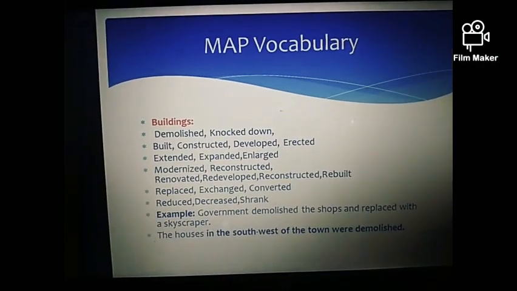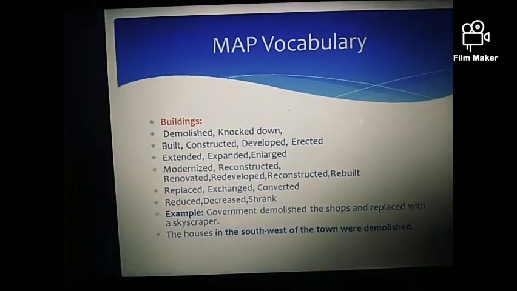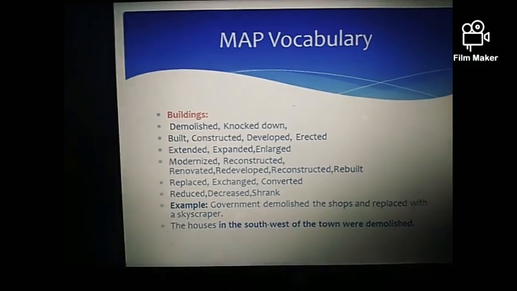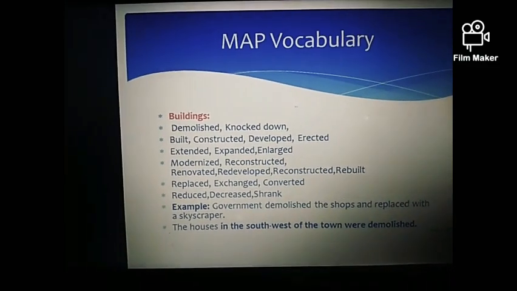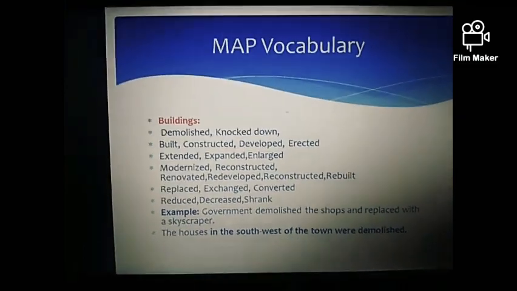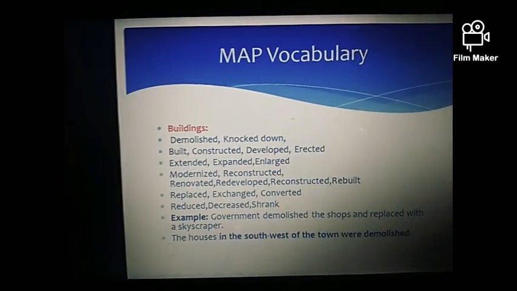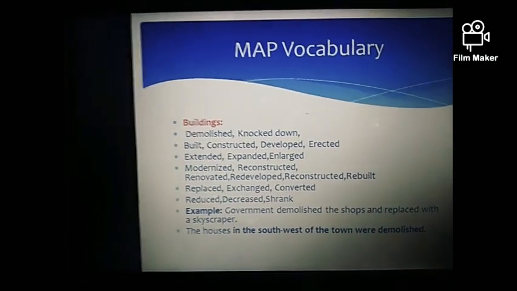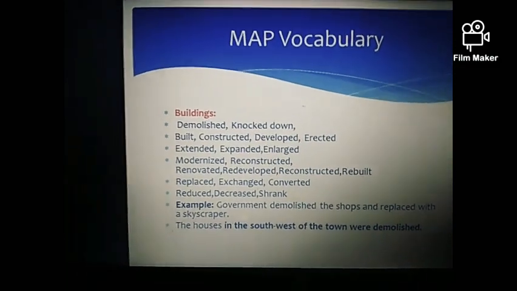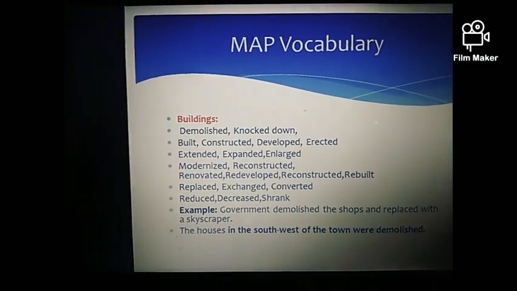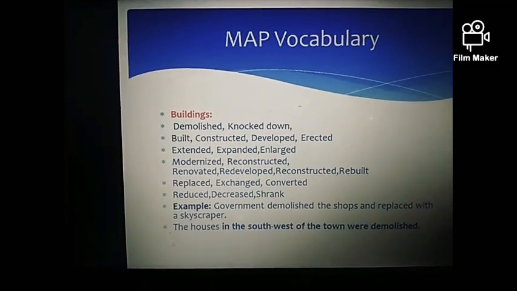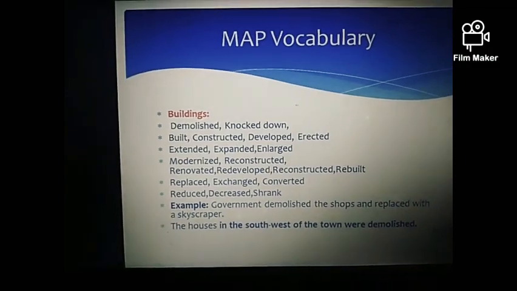Then next one is replaced, exchanged or converted. That means, for example, initially there was a park, but now it was replaced with the swimming pool. And our last list of words are related to reduced, decreased or shrank. It means the size of a particular thing was reduced. As earlier we did, the size was increased. For that we used extended, expanded and enlarged. And in order to show the decrement in size, we can use reduced, decreased and shrank.